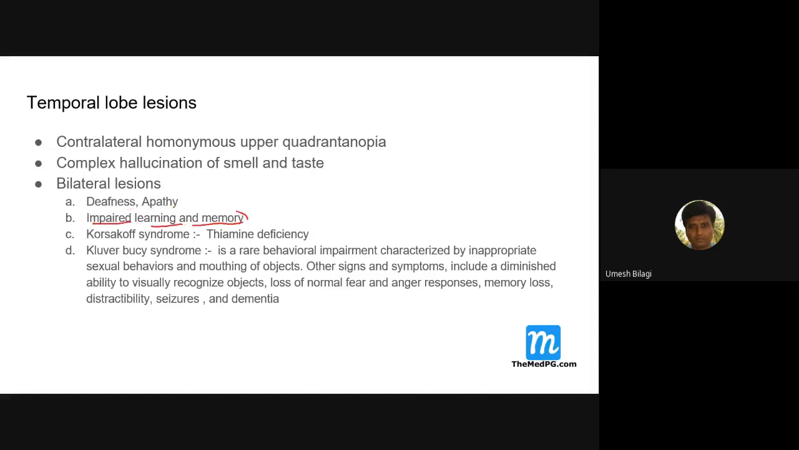There could be apathy, impaired learning and memory. Memory, why? Because the medial part of the temporal lobe is concerned with memory. Bilateral lesions can happen because of thiamine deficiency and Kluver-Bucy syndrome. Here there are abnormal sexual behaviors, especially in Kluver-Bucy syndrome, which could be due to temporal lobe lesions.